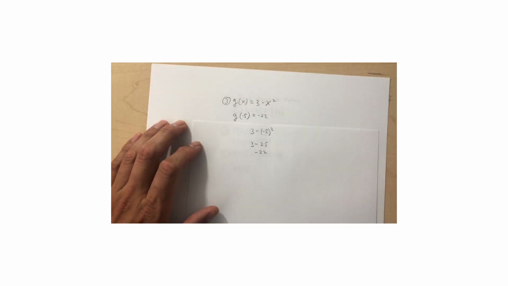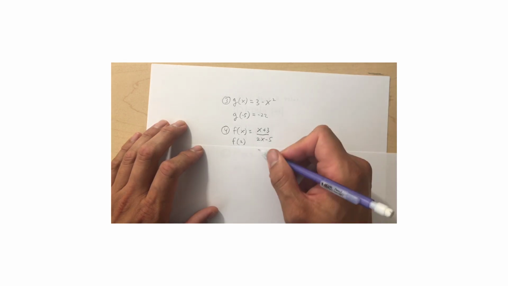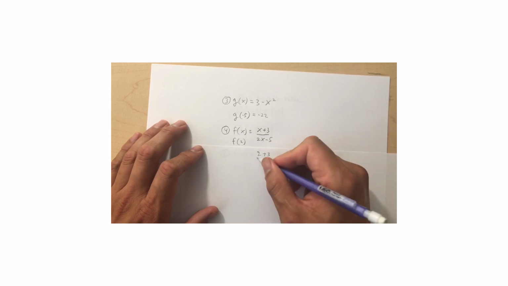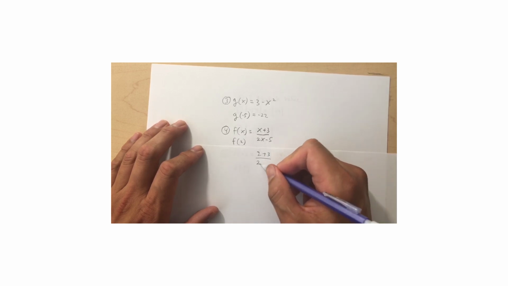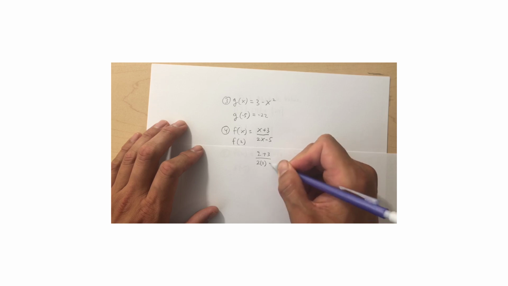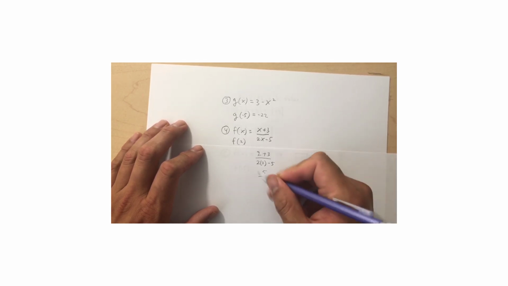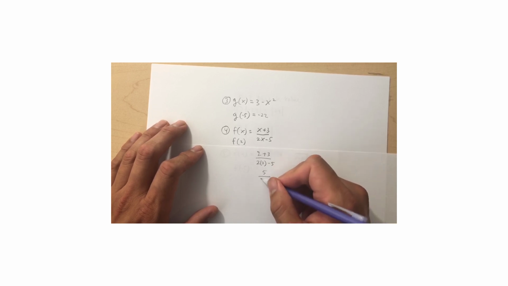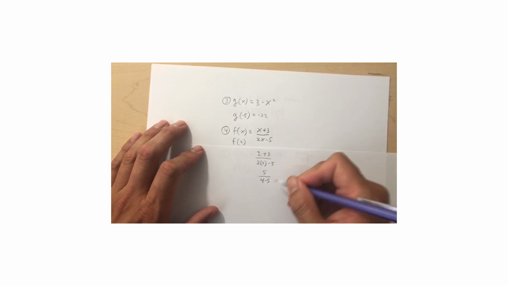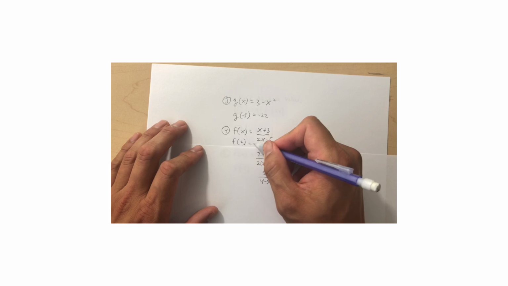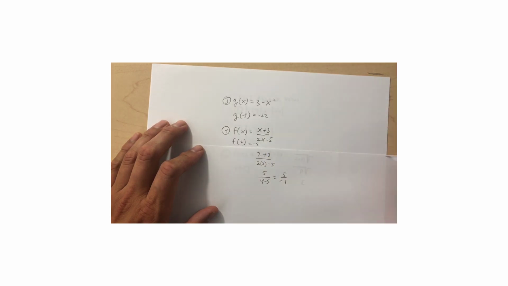All right, let's move on to number 4. Again, I'm plugging a 2 in there, so I'm going to get 2. I don't need to use a parenthesis for this one because there's no operation around it. Okay, this one there is. If you don't put a parenthesis, it's going to look like 22. All right, so that will give me 5. That will give me, let's see here, 4 minus 5. That will give me 5 over negative 1. Let's go ahead and rewrite our answer up here. The answer is just negative 5. Again, 5 divided by negative 1 is negative 5.